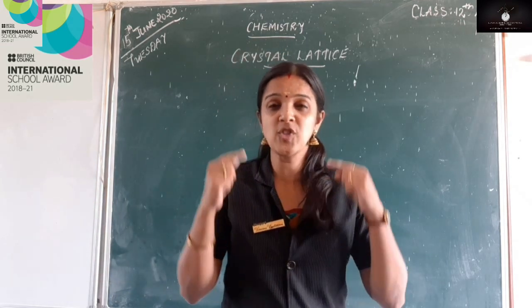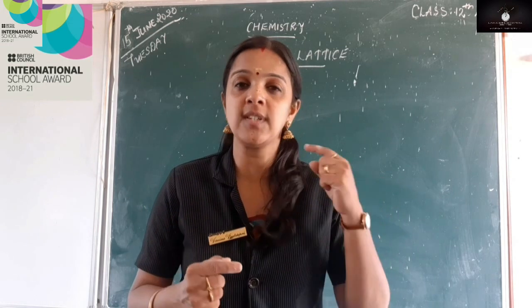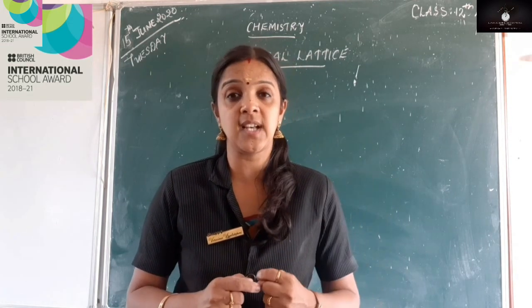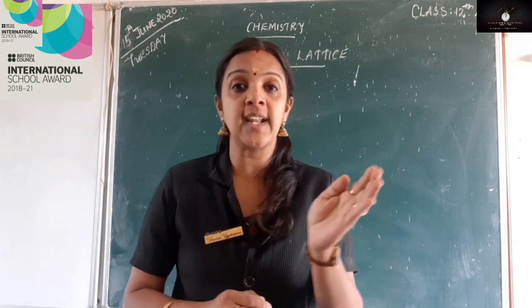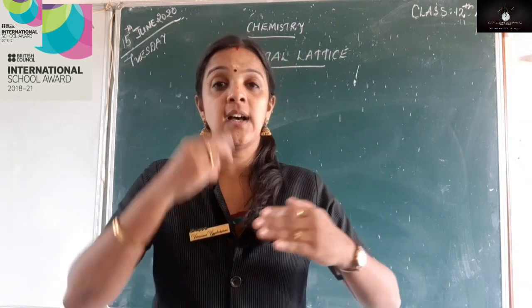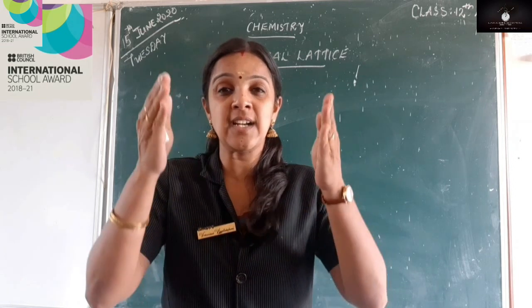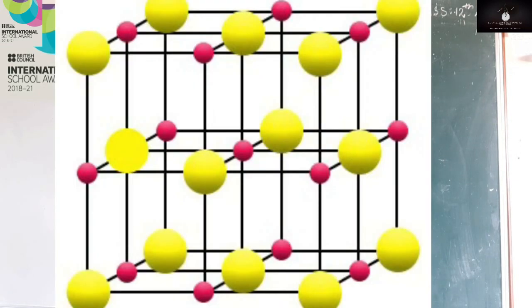Again, just recollect what we learned about crystalline solid in the previous class. We learned that crystalline solid have a long range order. That is, an arrangement of particles in a definite order. Each particle layer will be arranged both horizontally and vertically together in the same direction.